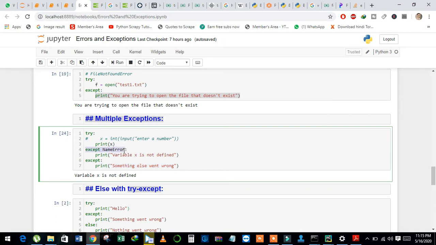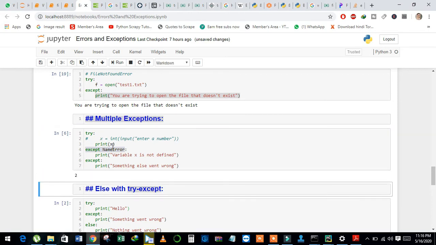In multiple exceptions, except works like an if else statement. If the first except is true, then print the message, else next except, and so on. And see here, when I run this code it returns